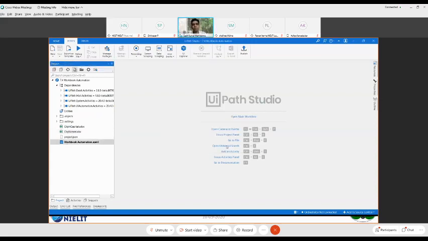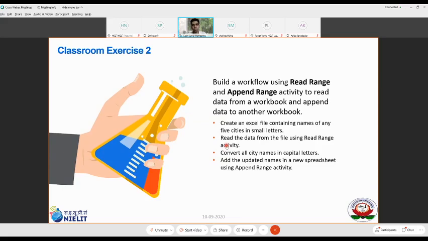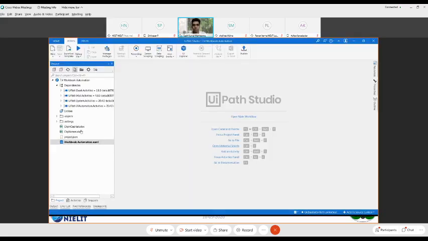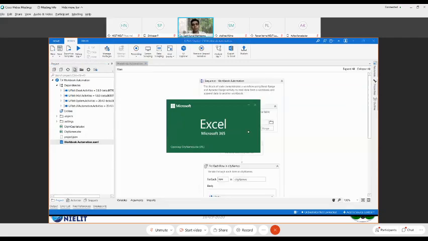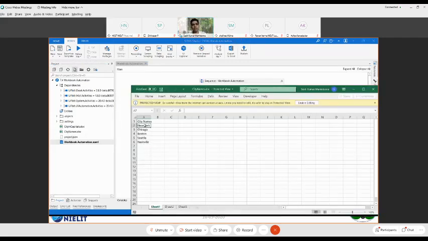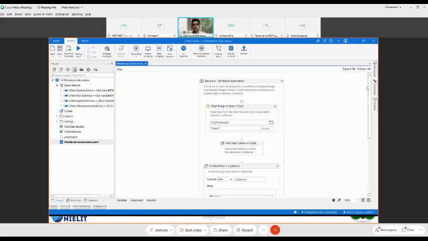and also meanwhile open the workflow. Yeah, the workflow is open. So you see there are few city names here, like 5 city names as we discussed. So all you need to do is read these values which are not in uppercase, convert that into uppercase and save it.